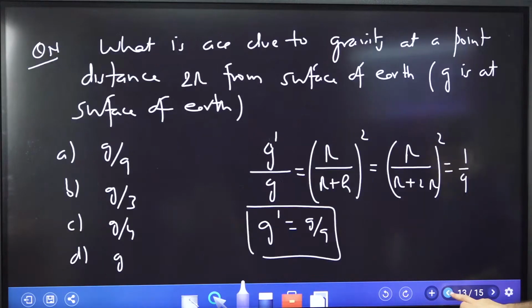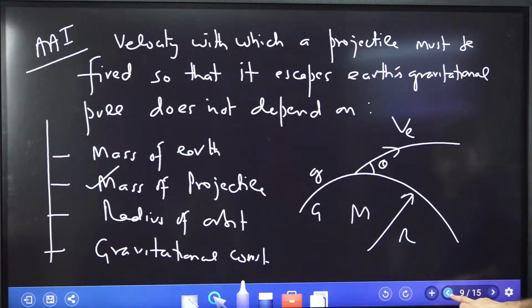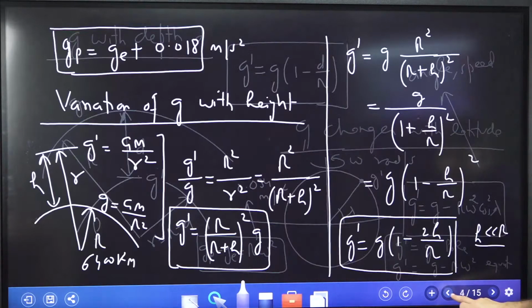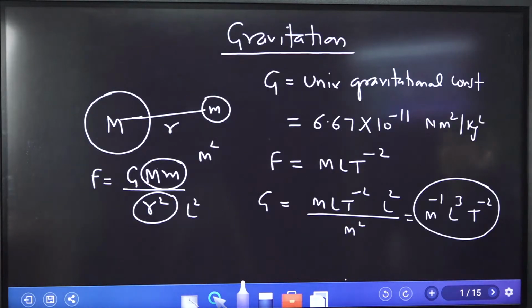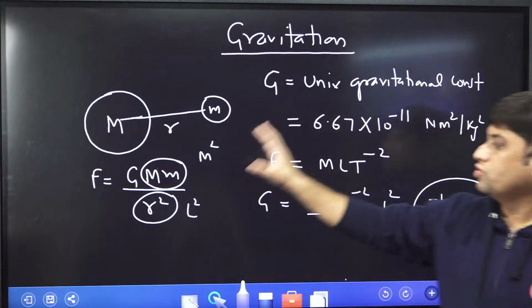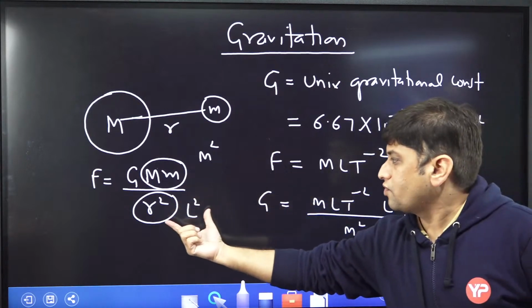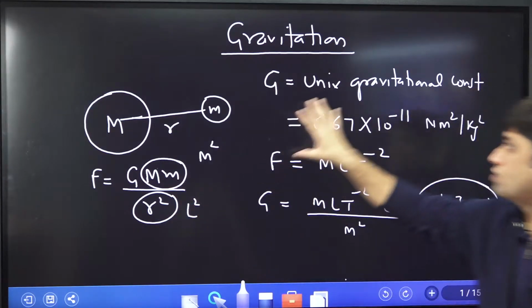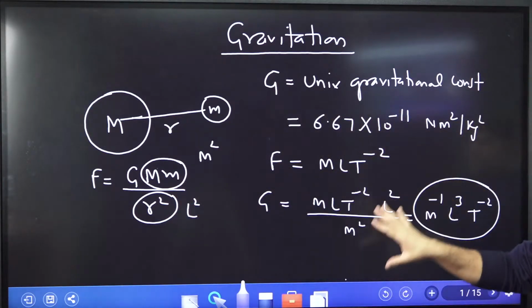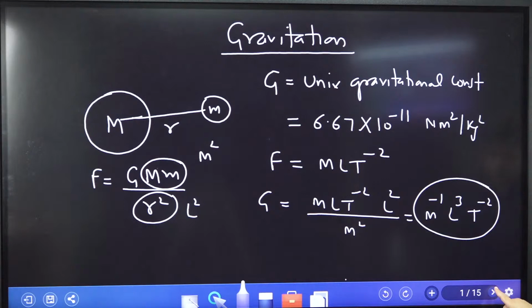So let me go back to what we did today. Within 5 minutes, let me summarize, and then we complete it. So I started with gravitation. I told you this gravitational attraction formula, Newton's GMm by r square. I told you the universal gravitational constant, its value, and how to find its dimension.